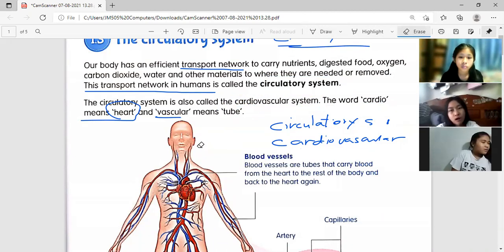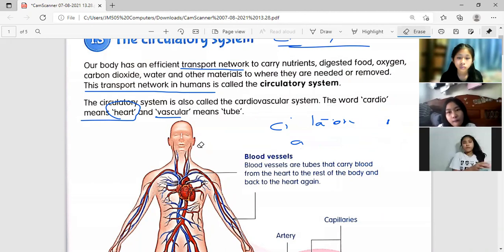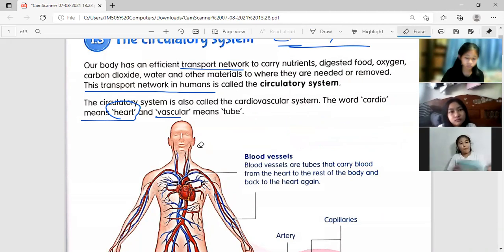I want to see the words cardiovascular and circulatory system in your vocabulary notebook. I will use the color red.